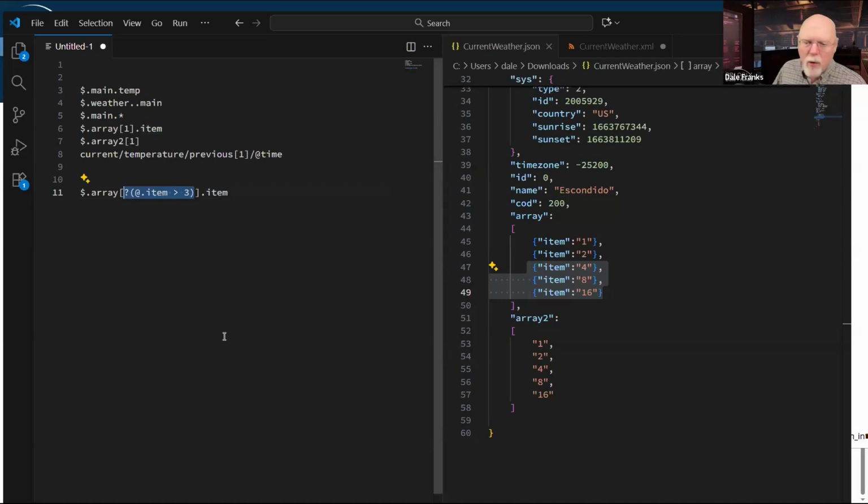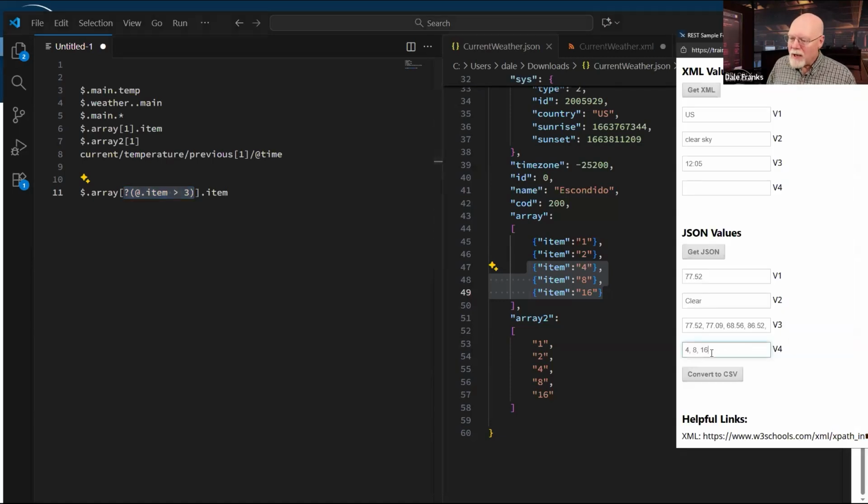This is actually a query that says, let's look at our data. If you find anything that is greater than 3, I want you to return the data that is in that index. So we don't even know what the index is. We are searching for a value greater than 3, and if we get a value greater than 3, then great. Give me the index of that item and then return that data.